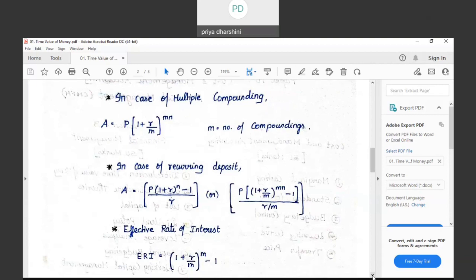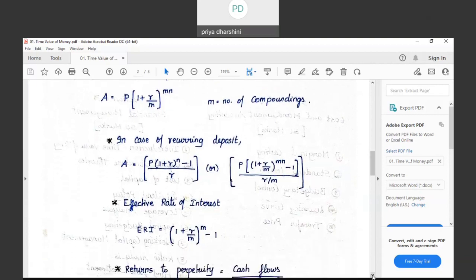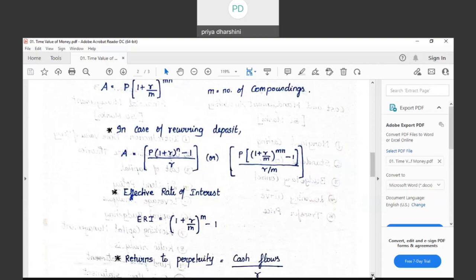Then what is that effective rate of interest? If the compounding is done multiple times in a year, I gave an example also last time. I remember giving an example. 1 lakh is deposited at 10% for a year, compounded semi-annually, where we arrived at 10.25% as the effective rate of interest. So what will happen in case of multiple compoundings? The effective rate of interest at the end of the period will be actually more than the quoted rate of interest. Suppose they say 10% per annum.